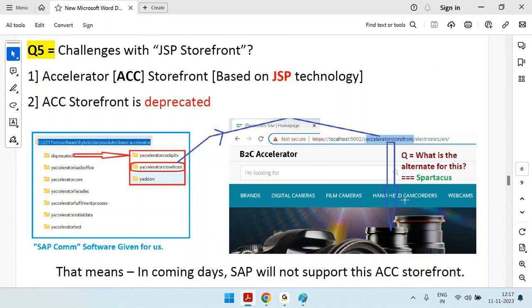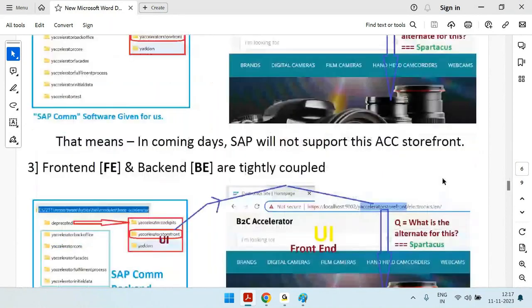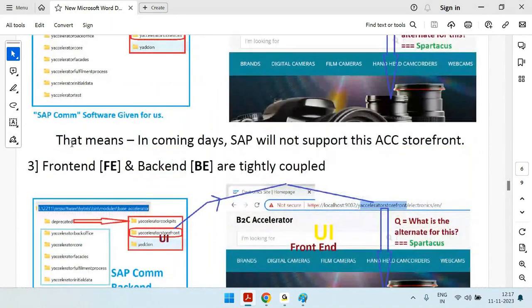If the client doesn't want to use Spartacus, yes, you can have your own flexibility. But SAP's preferred solution is Spartacus, as I mentioned. So that's why I'm saying in the coming days, SAP will not support the accelerator storefront or JSP storefront. That's why companies are moving towards Spartacus.